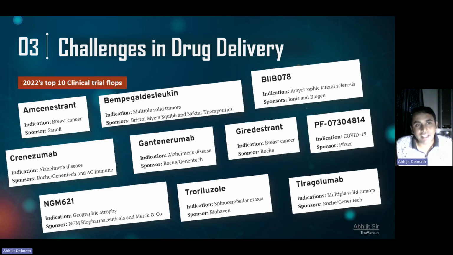And here you can see the list of clinical trial flops. These are the molecules which flopped during clinical trials in the last year, 2022. You can see the indications like breast cancer, Alzheimer's disease, geographic atrophy, and many other diseases. They have tried their best. These are the names of the companies, like Sanofi, Roche and Genentech, Roche again, Pfizer. You can see the big pharma companies' names here. They tried their best to cure those diseases with their new drug molecules, but they failed in clinical trials. So why did they fail in clinical trials, and how can we solve this? This is why we are learning this entire lecture.